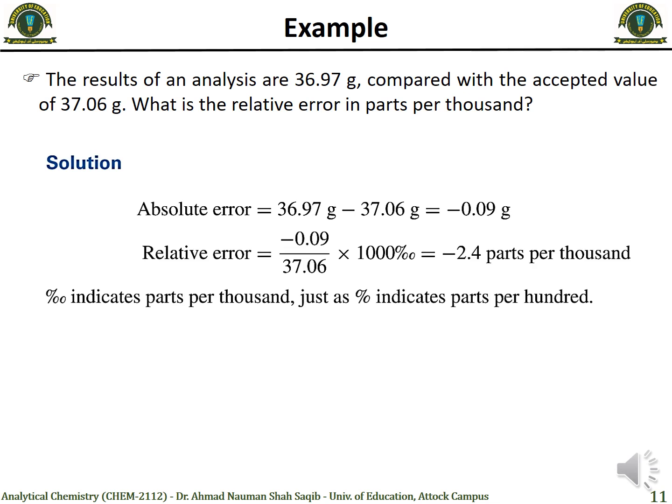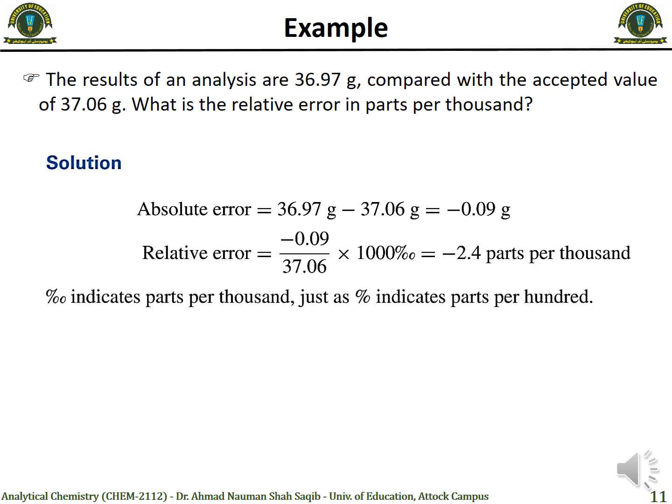To calculate the relative error, we divide that absolute error, minus 0.09 gram, by the true or accepted value of 37.06 gram. Because we have to measure the relative error in parts per thousand, we multiply it by 1000. Here you can see we have another kind of sign like the percent sign, with one more circle, and that is the sign for parts per thousand. As percent shows parts per hundred, this sign shows parts per thousand.